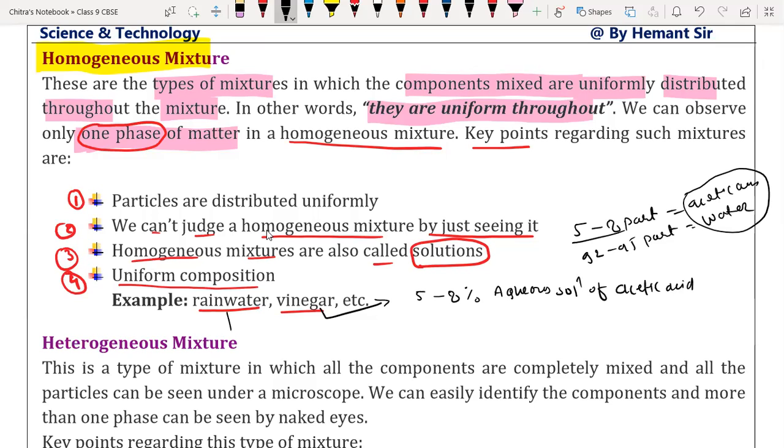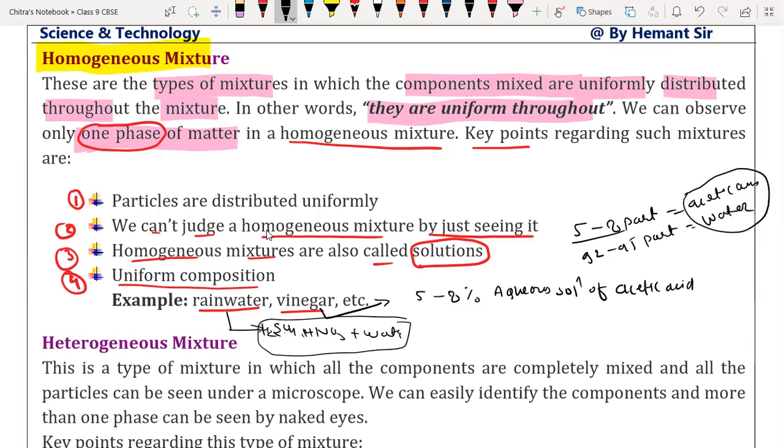Rainwater contains many impurities, like it contains sulfuric acid, H2SO4. Okay, it contains nitric acid, HNO3. Okay, and water. So these are nothing but the particles which are present along with the rain. That's why rainwater is also a mixture. Which one? The homogeneous mixture. So this is all about homogeneous mixture.